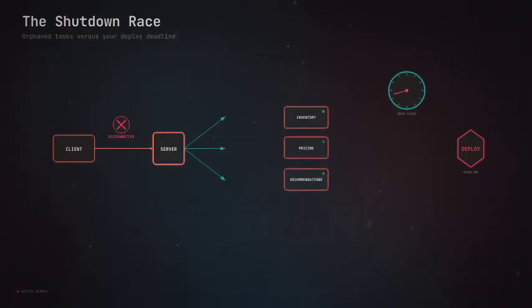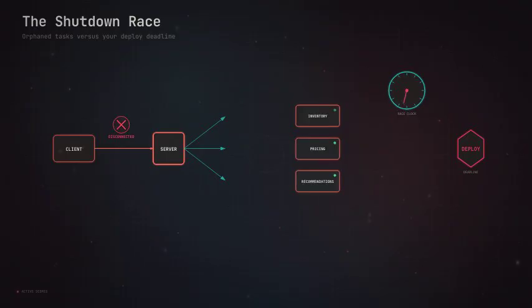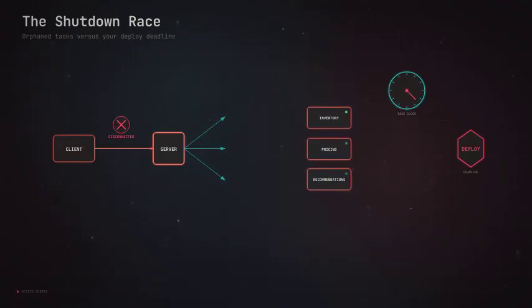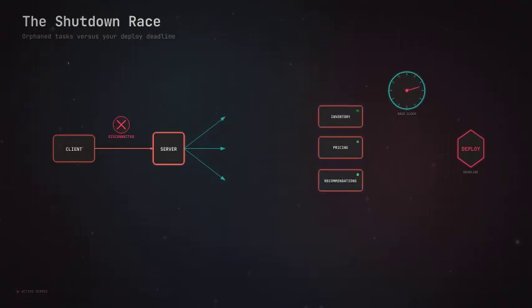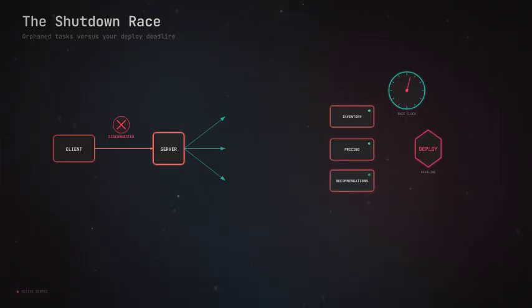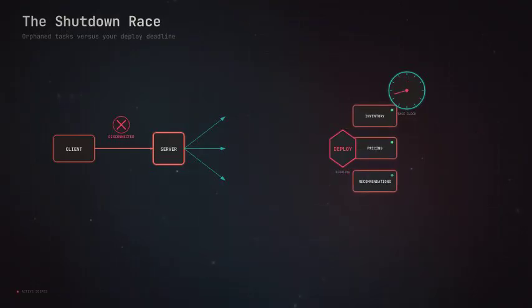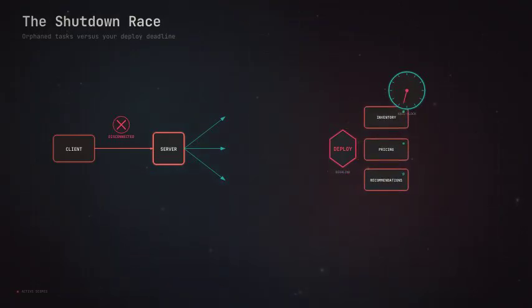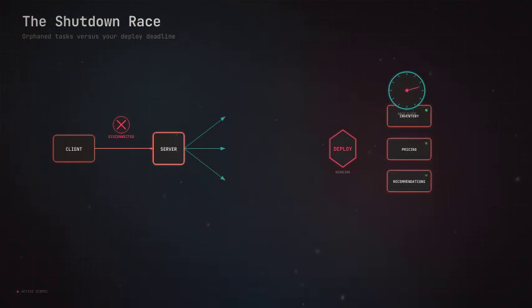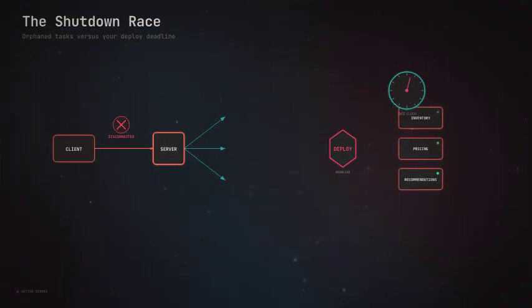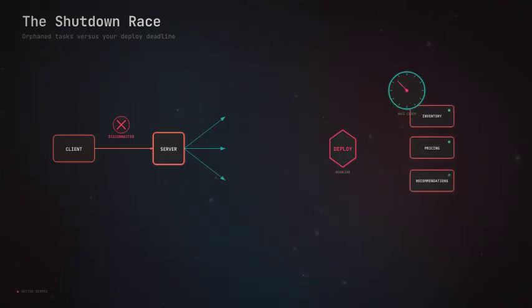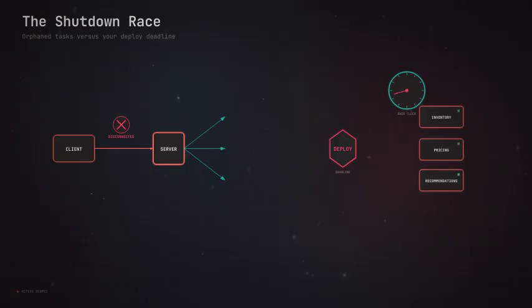Your server wants to restart, but it cannot name what's still alive, cannot estimate how long it will take, and cannot guarantee it will finish cleanly. That is the shutdown race, orphan tasks versus your deploy deadline. The clock spins, the threads keep moving, and the outcome is anyone's guess. The result is non-deterministic shutdown, partial work, and sometimes corrupted state.